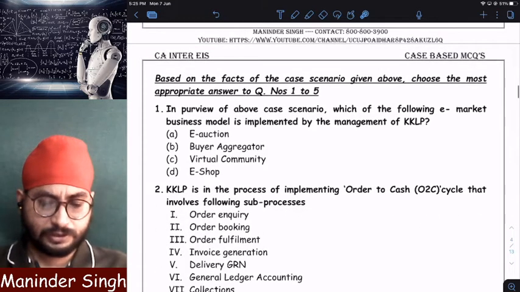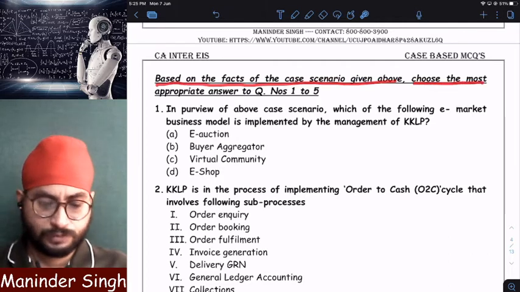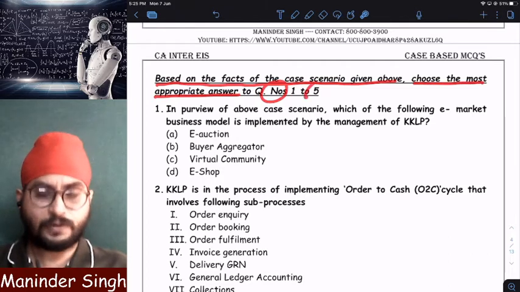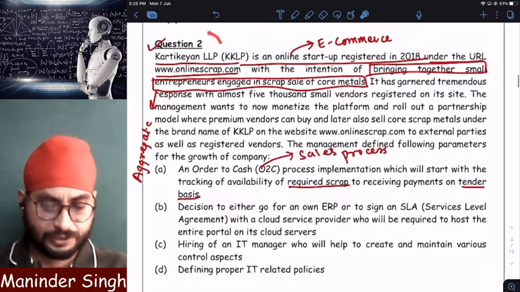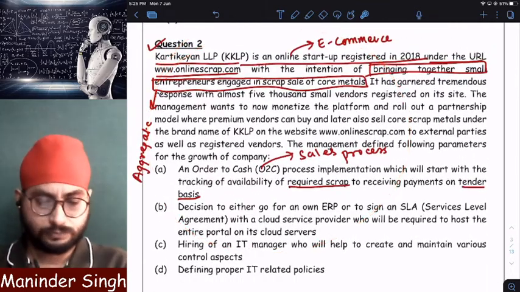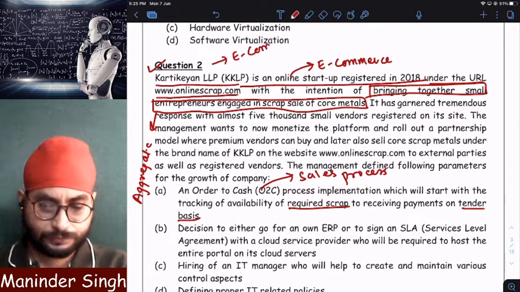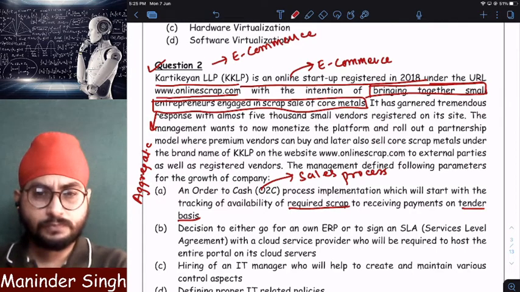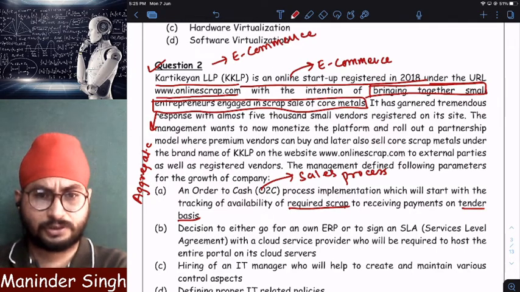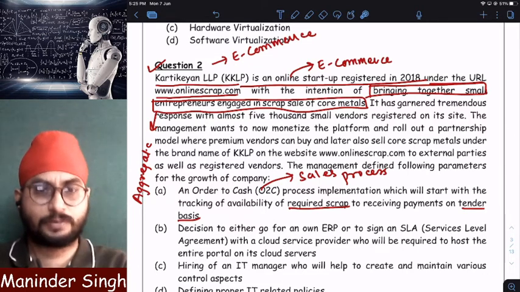Now what they are asking, based on the facts of the case scenario given above, choose the most appropriate answer from question number 1 to 5. But before going into the questions, let us understand what this business is. When we see the case law, it is purely based on e-commerce. We don't know, questions might be from the e-commerce chapter, questions might come from other chapters also. But as of now, for question number 2, we can assume that it is from the e-commerce chapter.